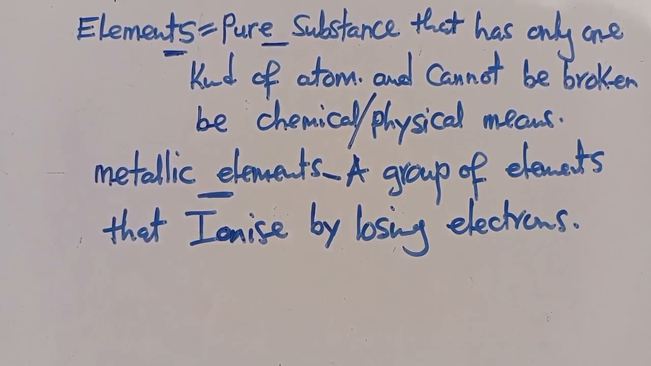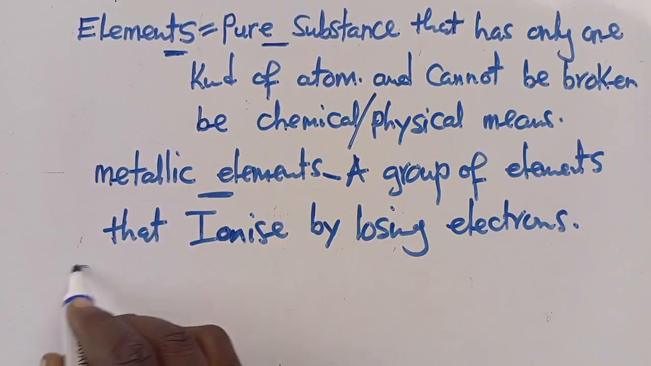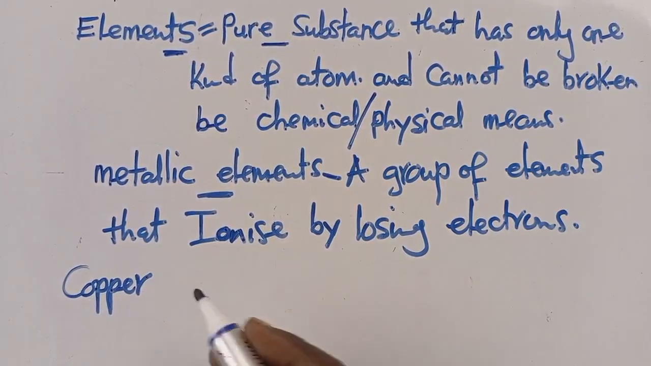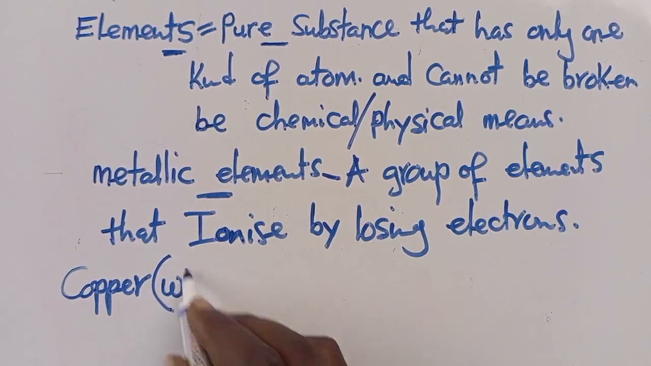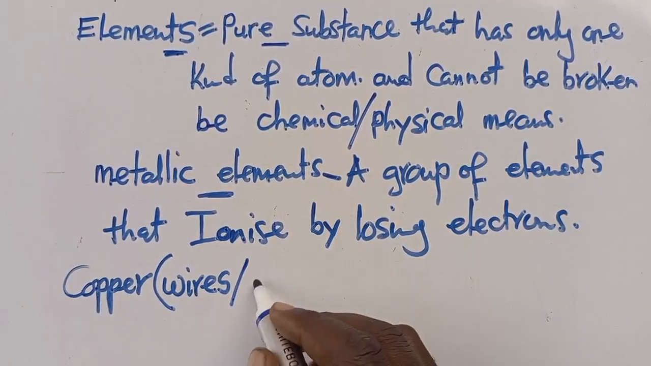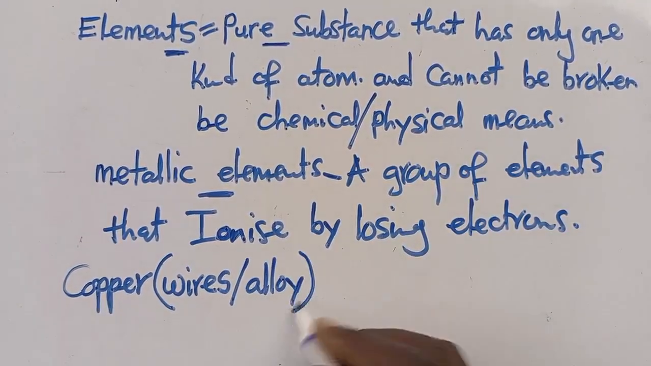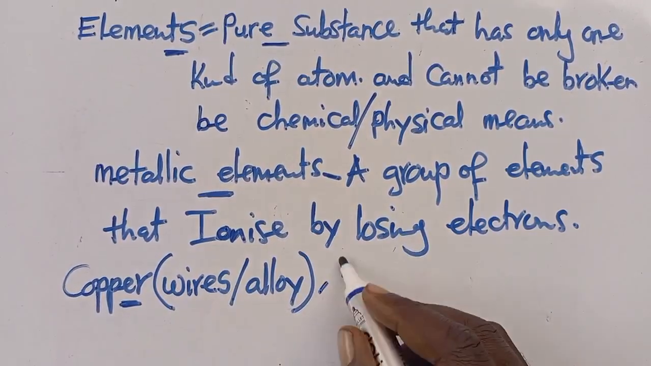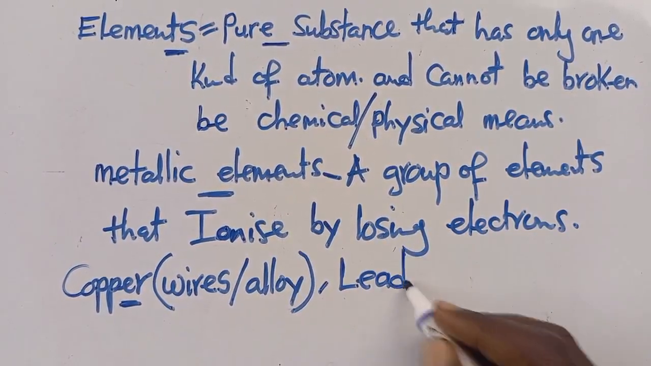So you are going to understand that we get to have metallic elements such as copper. From copper, we can make wires, we can make alloys like that. These are some of the examples. The key thing there is copper. We can talk of lead. So lead is an element.